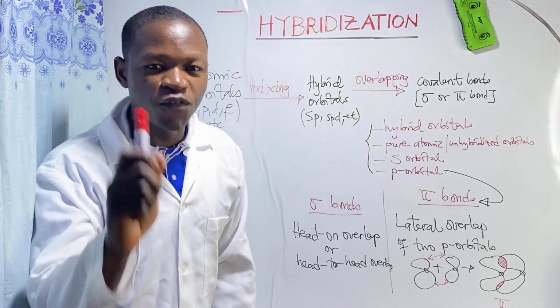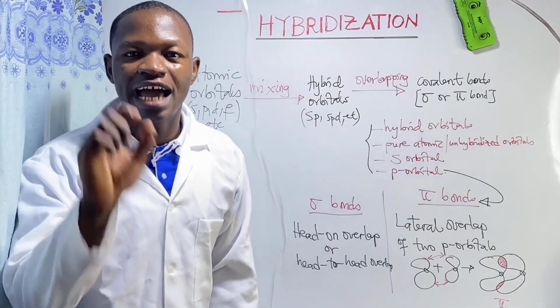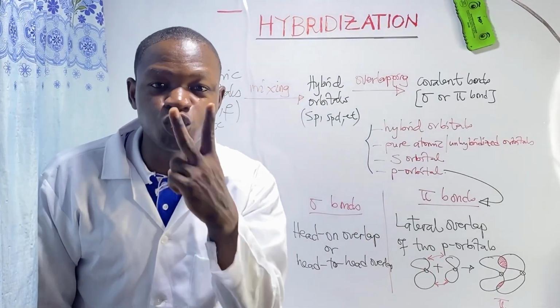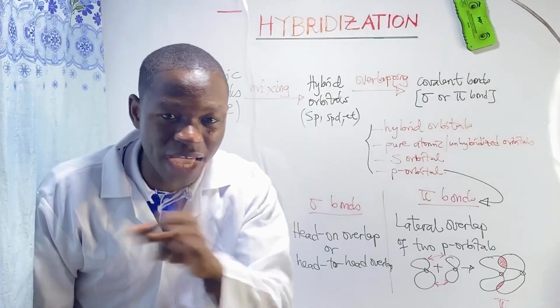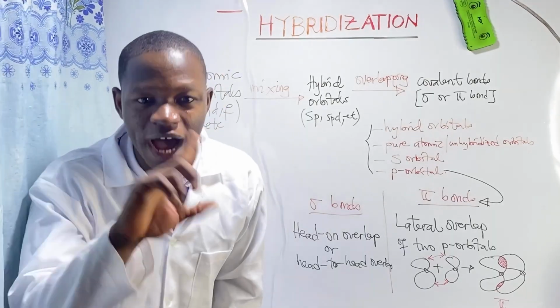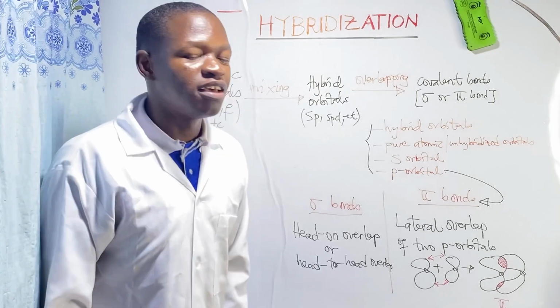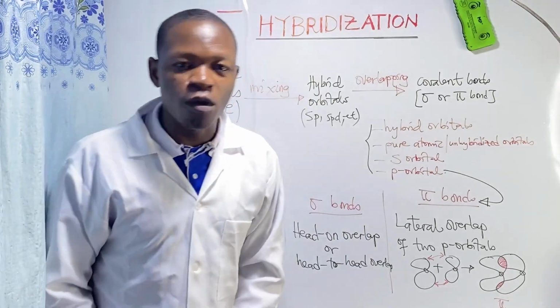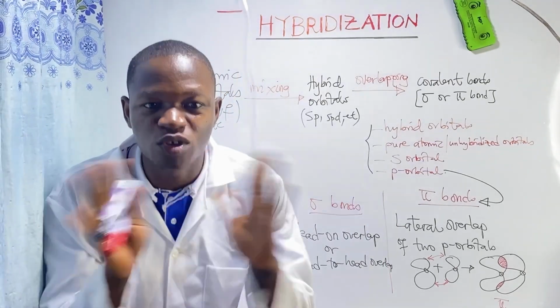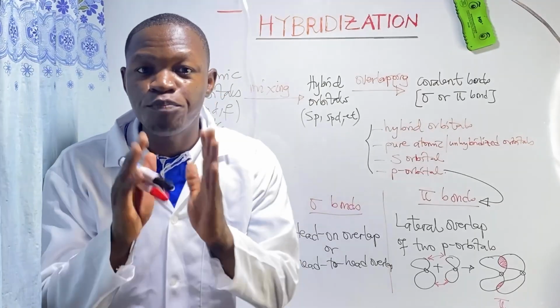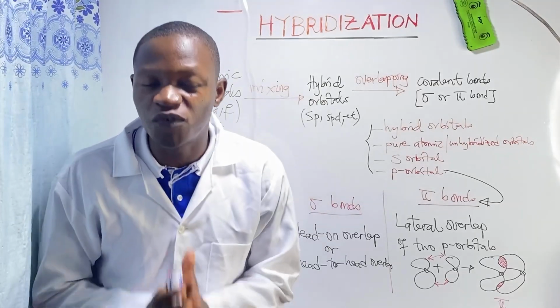Pi bond formation only involves the lateral overlapping of 2p, 2p only, no s, no hybrid. For a pi bond to be formed, you need only pure p orbitals, nothing else.